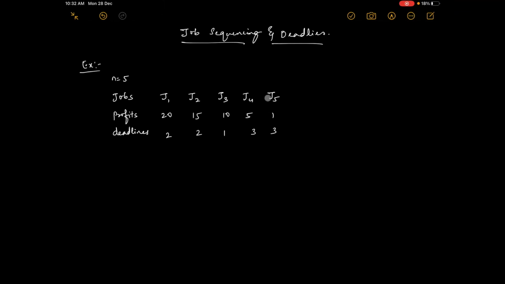Assume that these are people who have come in a queue for the same job.